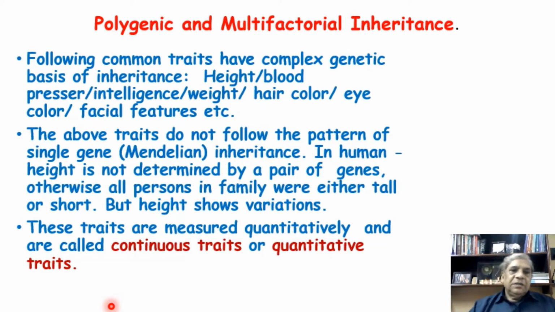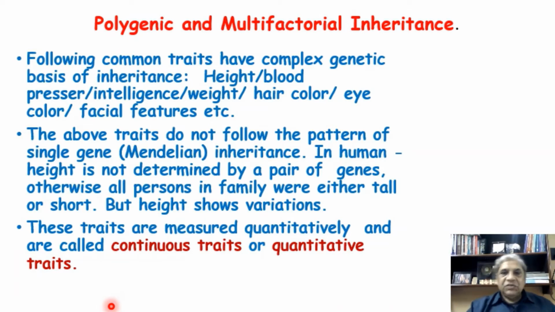These above traits do not follow the pattern of a single gene, as I told you, Mendelian inheritance. In humans, the height is not determined by a pair of genes as it was in the pea plants. Otherwise, all people in our family, our society or our country would be of two different heights, either short or tall.